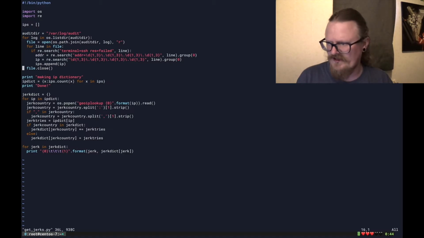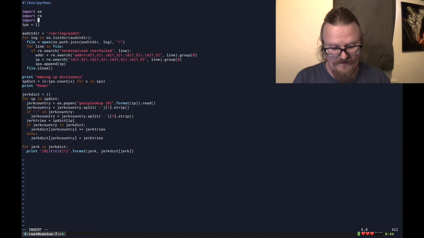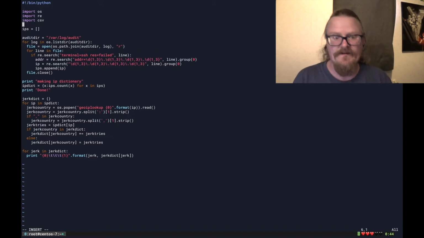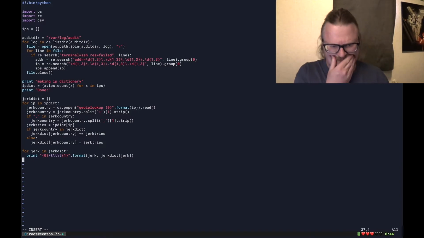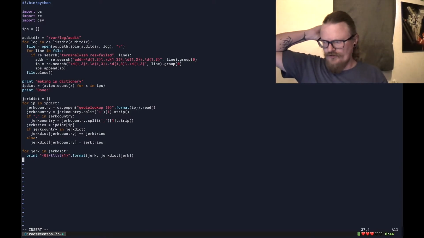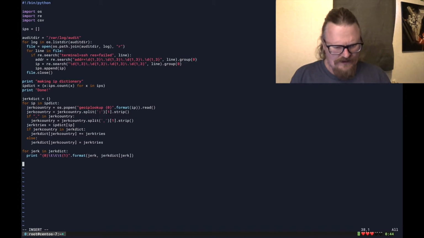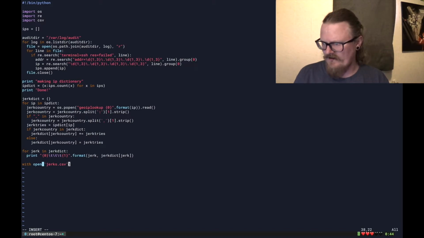Let's see, there was a thing for that. It's very hard to remember. Import CSV, that was it. Okay, I always forget how this works with open. Let's call it jerks.csv file, right? And we want to do WP because we're working with Python 2.7 at 3.0, as file, right?